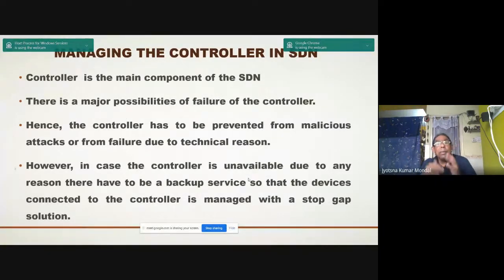If the controller is unavailable for some reason, maybe hijacked or under malicious attack, then there has to be a backup service so that the devices connected to the controller are managed with a stopgap solution.